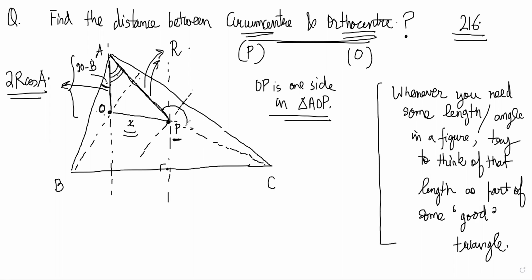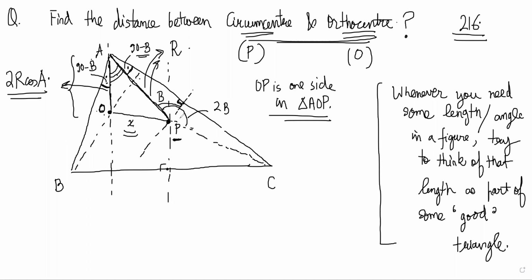So this total angle was 2B, and therefore this portion was B, and this was 90. So you will realize that this is also 90 minus B, right? I hope everyone is following how I have found this and this.